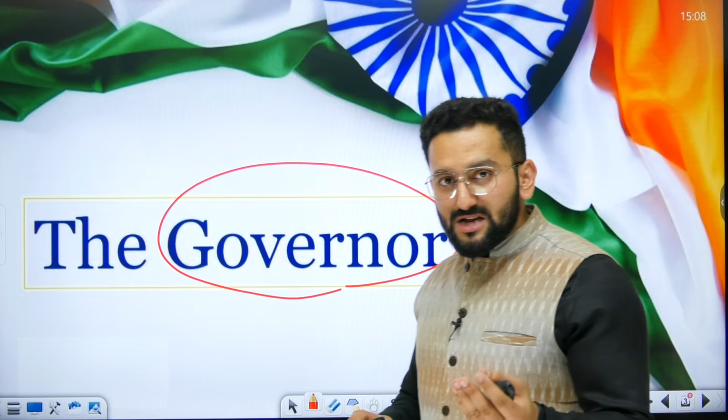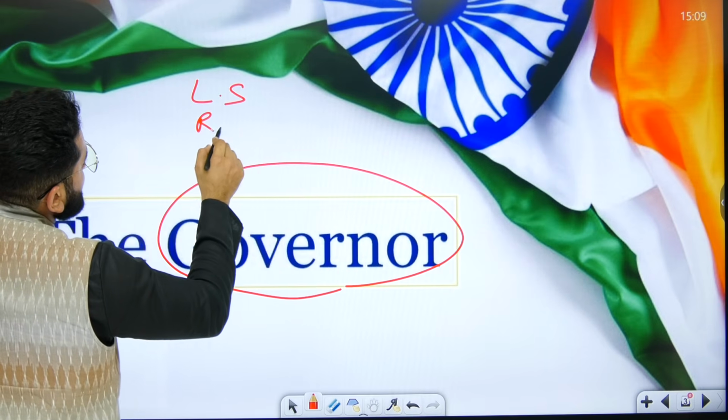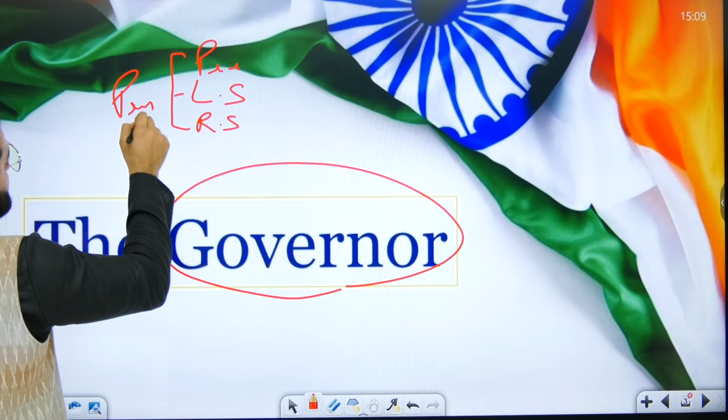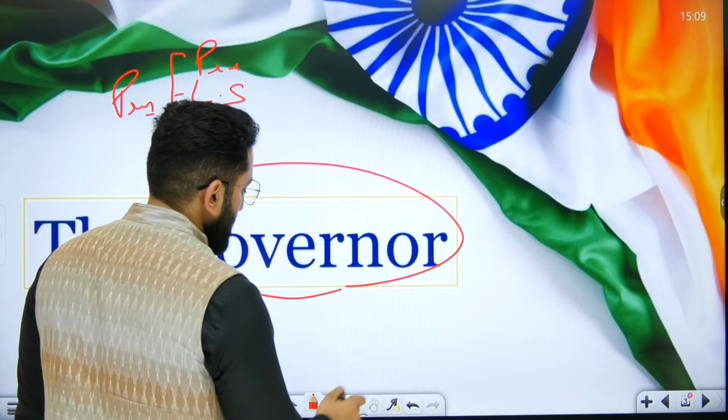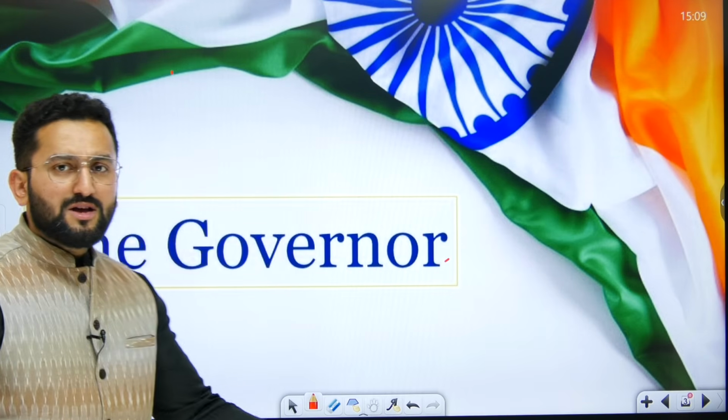So let's start governor. When we discussed the word parliament, I told you that in parliament we include Lok Sabha, Rajya Sabha and president, right? I hope you remember this. Now, what about governor? I told you why the president is included in the idea of parliament: because parliament is there to make law, and there cannot be any law till the point the president signs on that bill. It needs to be passed by Lok Sabha, Rajya Sabha and then presented before the president, right?